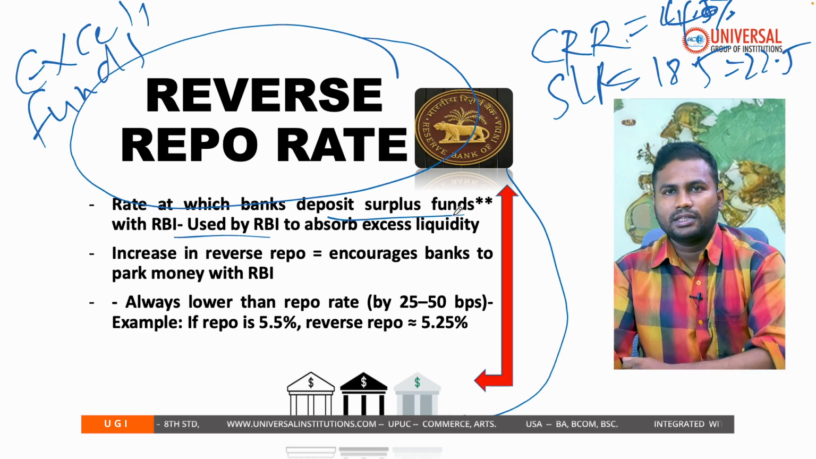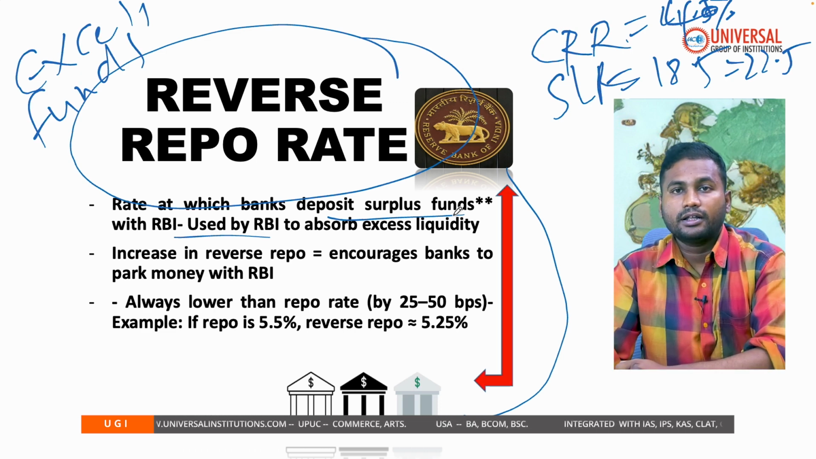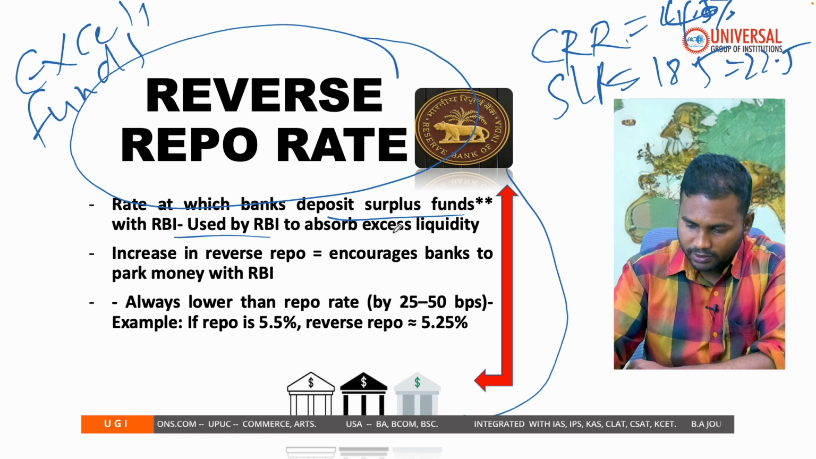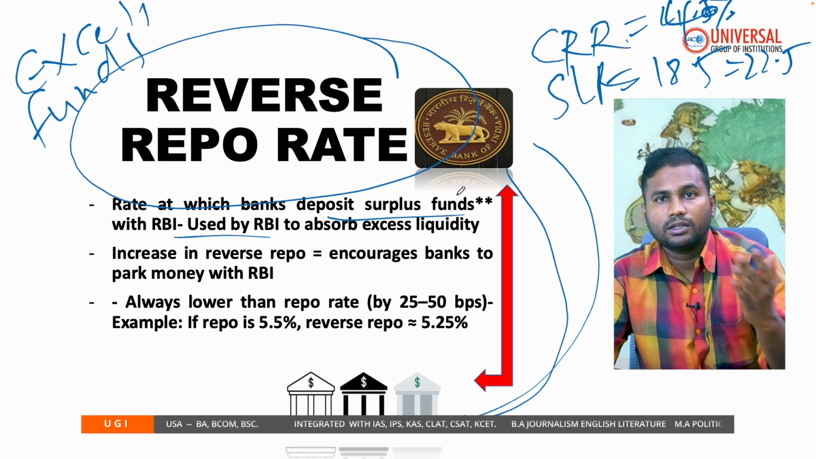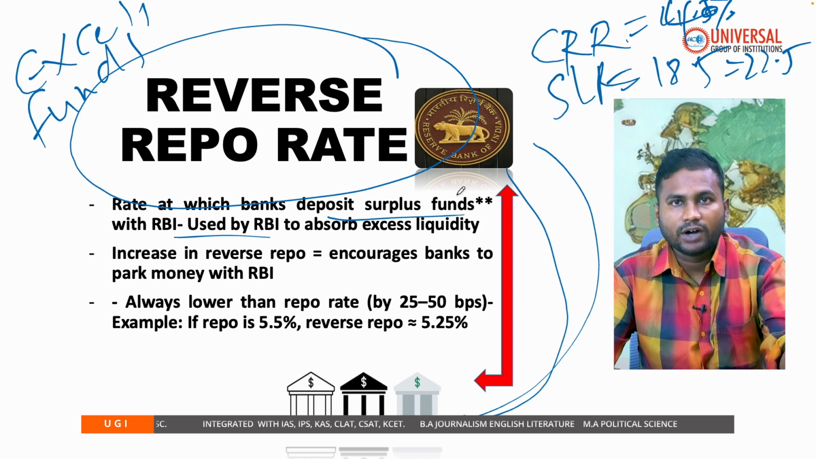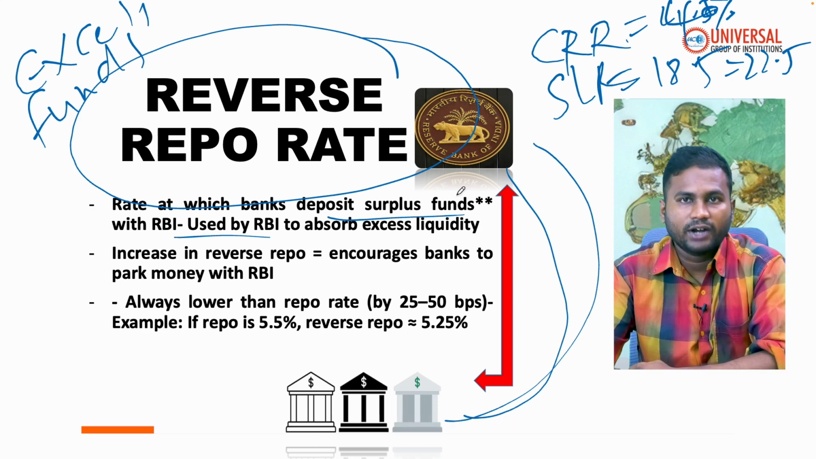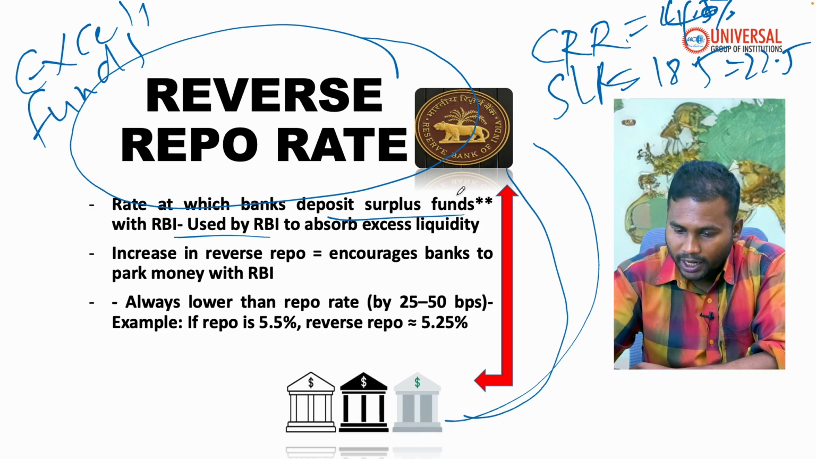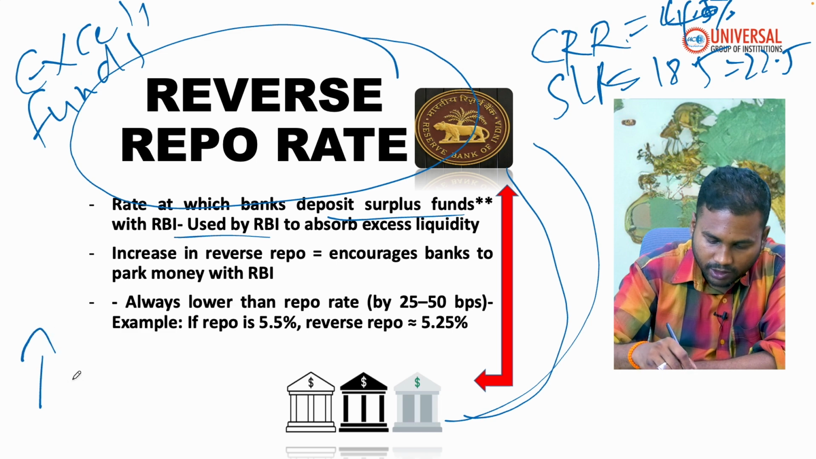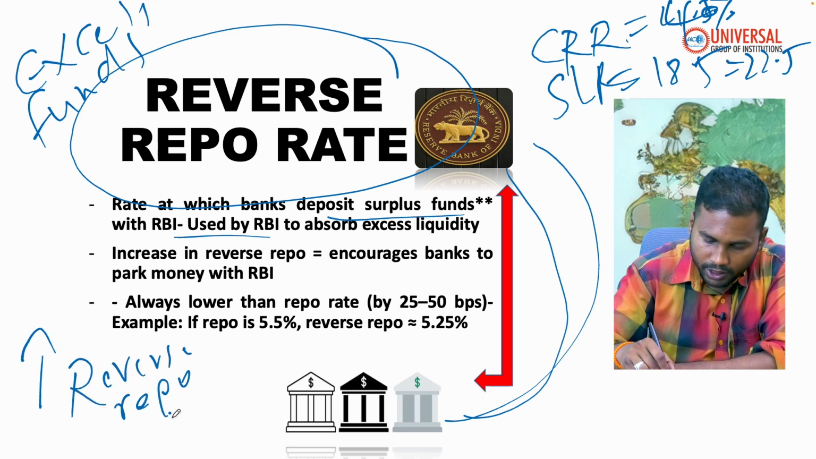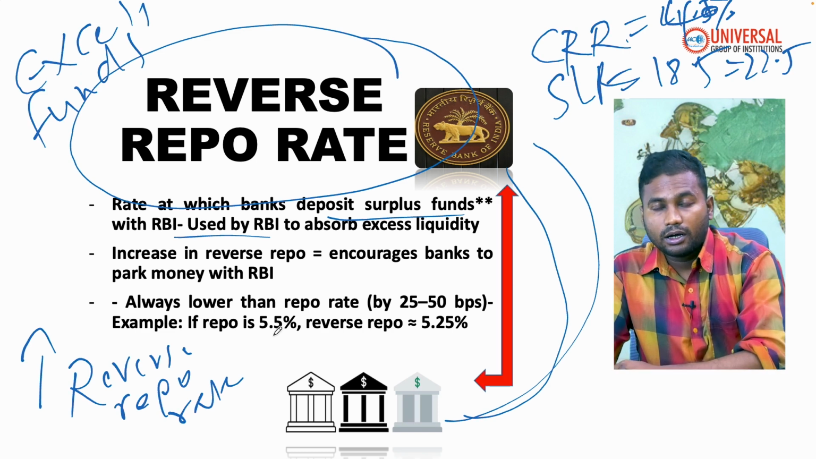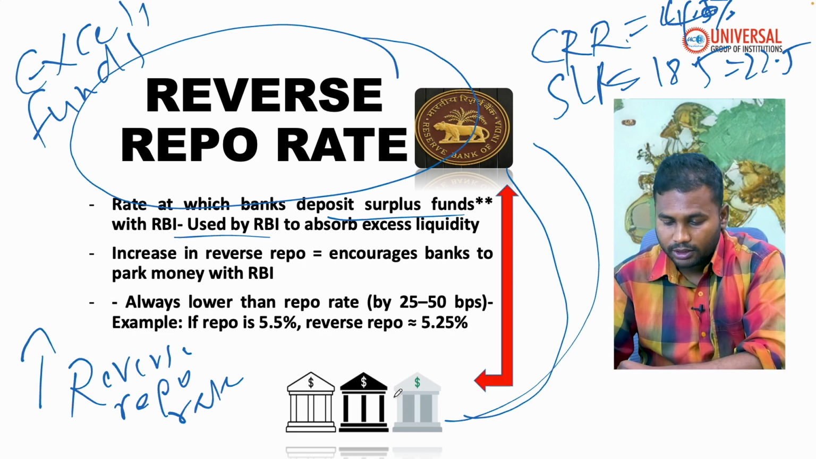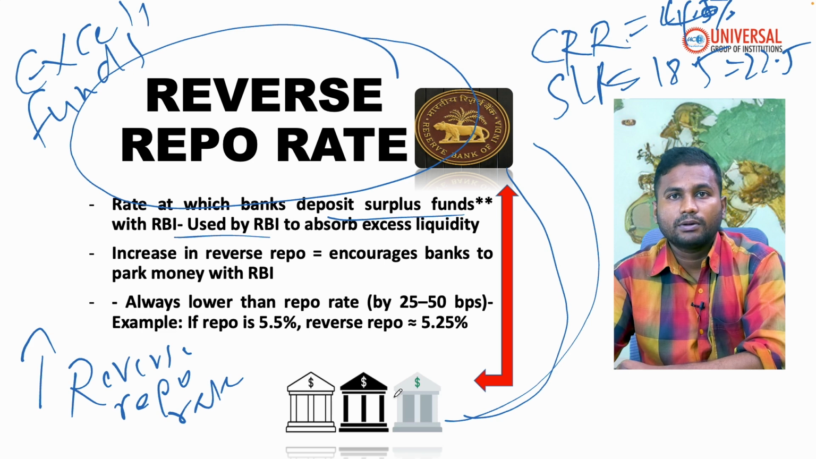To increase their interest earnings, they may keep those funds, in the form of cash, assets, or financial instruments. When they are parking it, if the government is increasing the reverse repo rate, the interest earned by commercial banks will be higher.